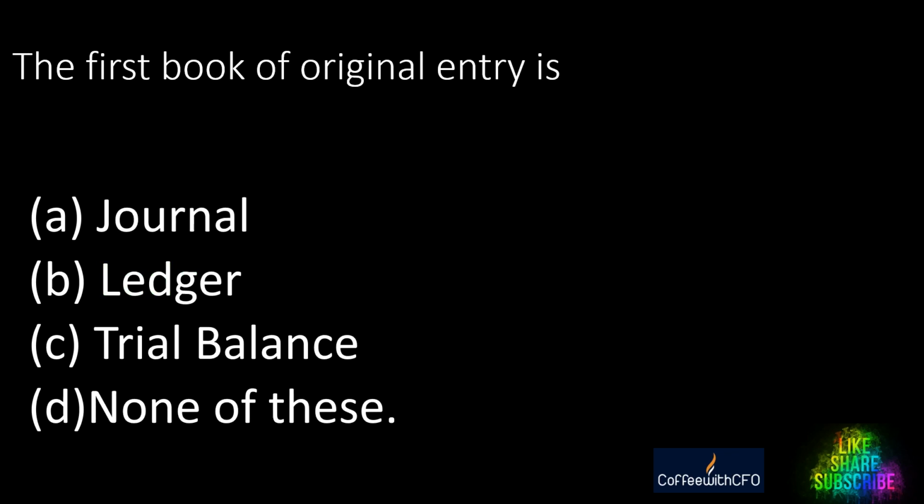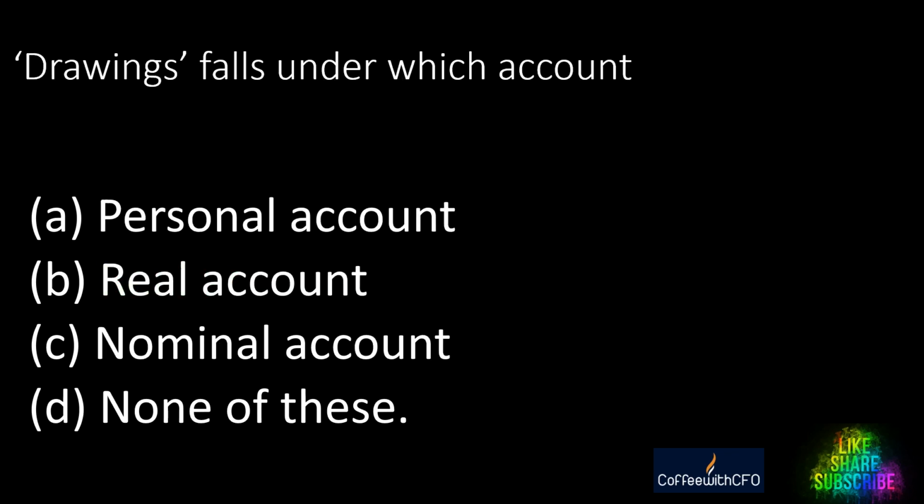Next question. The first book of original entry is? Where does the entry start? A. Journal. B. Ledger. C. Trial balance. D. None of these. Which is the right answer? First book of original entry. A. General. B. Ledger. C. Trial balance. D. None of these. Answer is ledger. The first book of original entry is ledger. Next question.